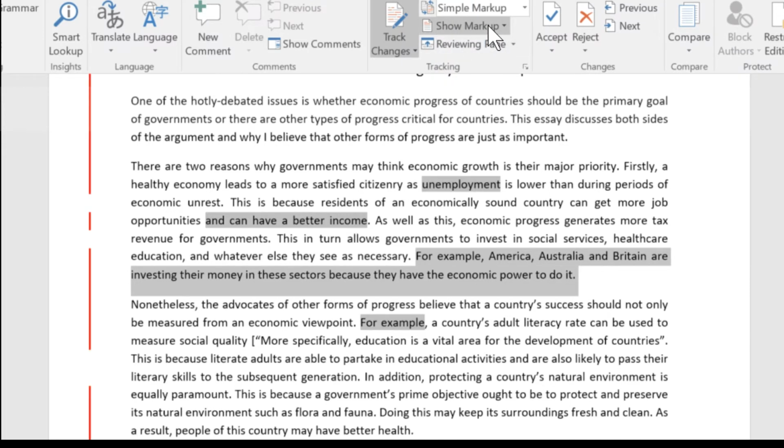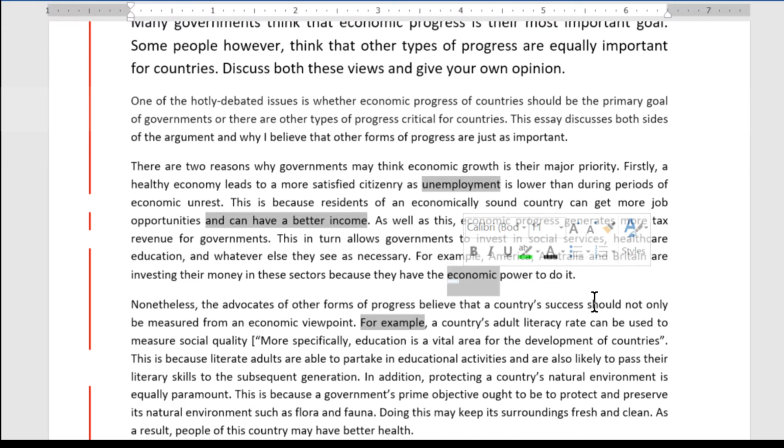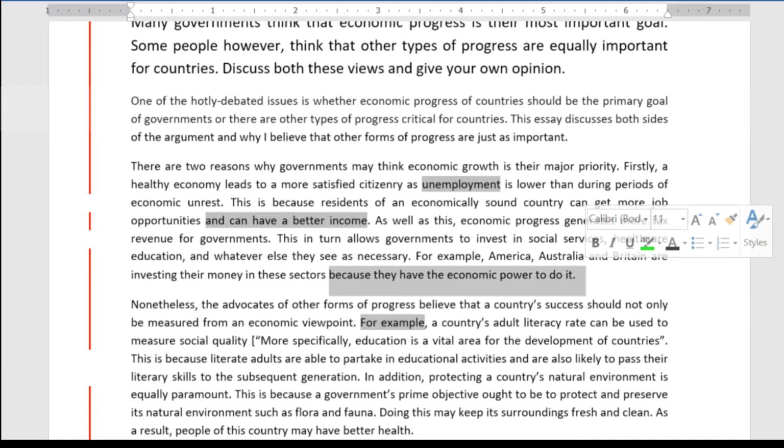Let's do the simple markup. And you can see that I've expanded it by "because". So I've added this reason on: because they have the economic power to do it. So this makes it truly illustrative. Without this phrase in here, the writer is expecting the reader to just sort of know this and assume this. So the point could be made a bit clearer here.